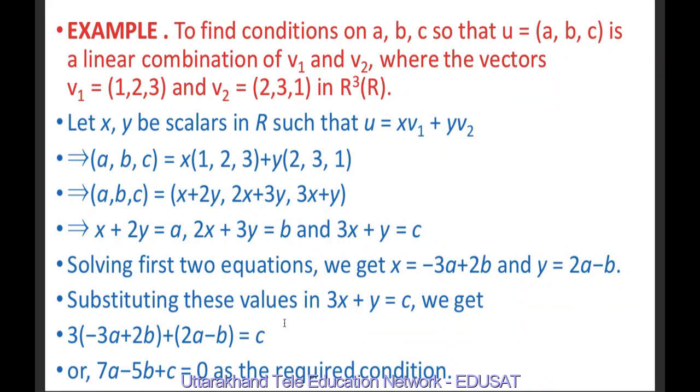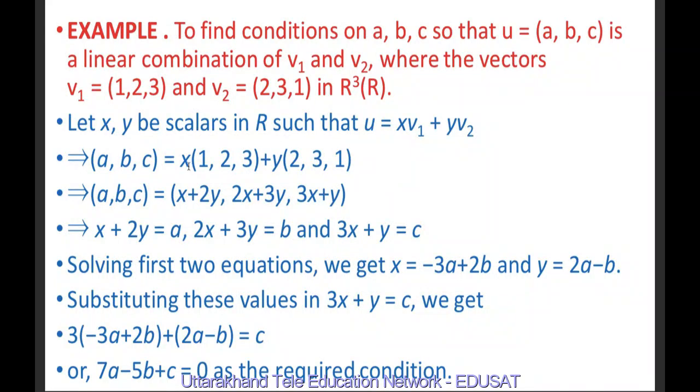Let x, y be scalars in R such that u equal to x v1 plus y v2. So if we substitute the values of u, v1 and v2 in this, we get (a, b, c) equal to x into (1, 2, 3) plus y into (2, 3, 1). This implies (a, b, c) equal to (x plus 2y, 2x plus 3y, 3x plus y).